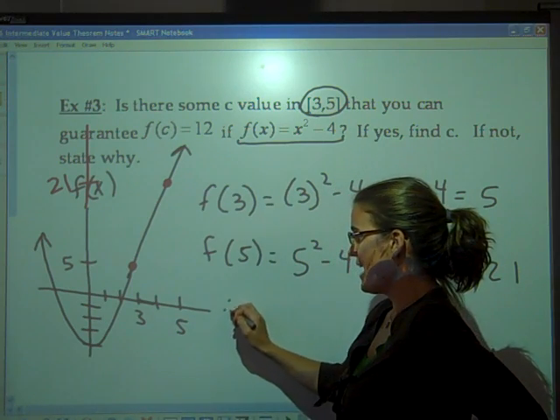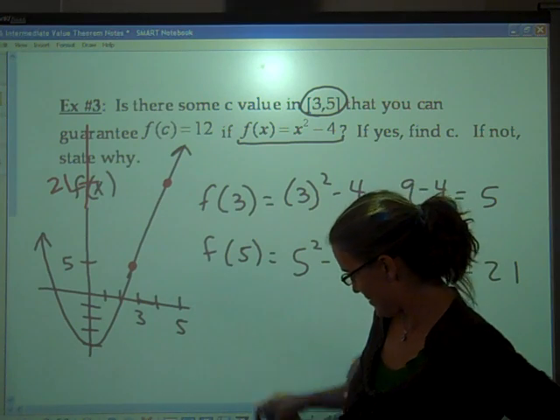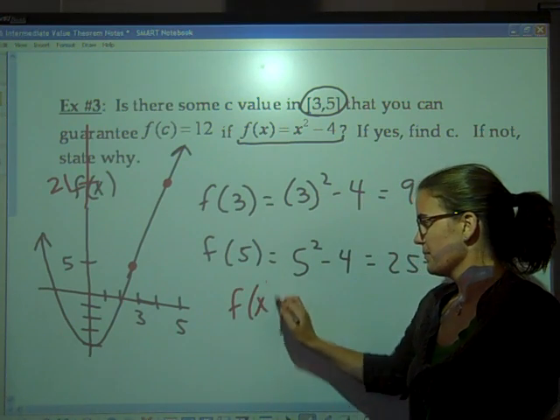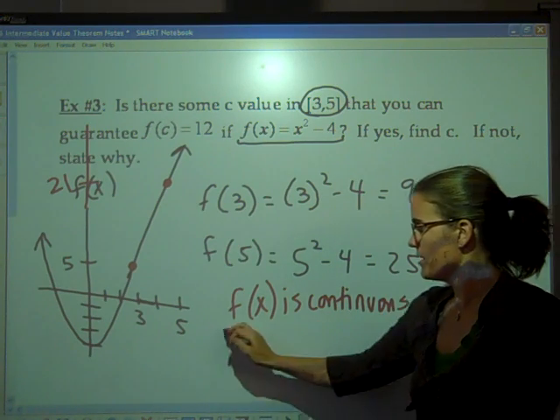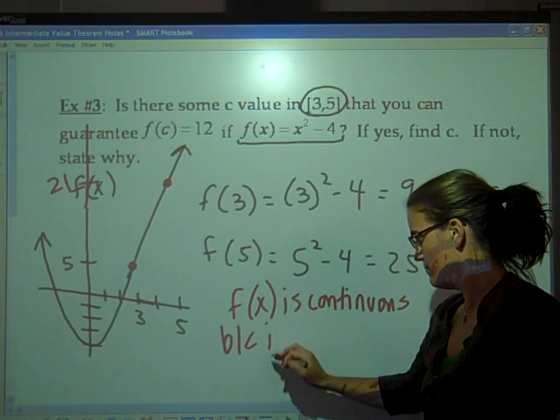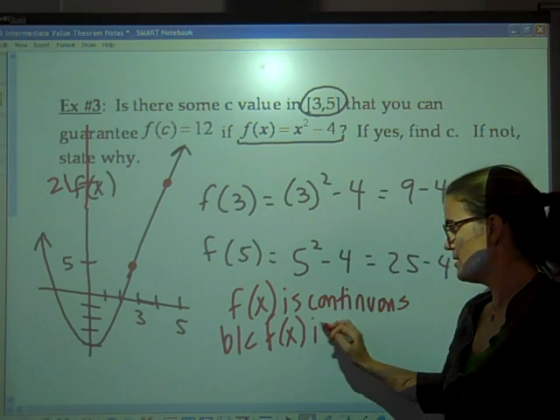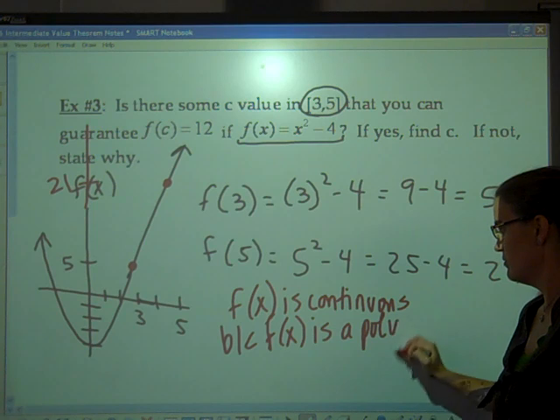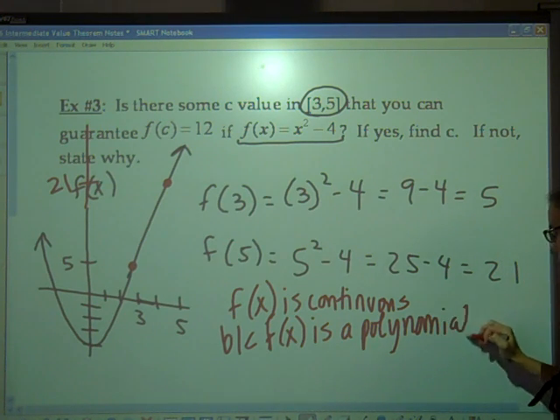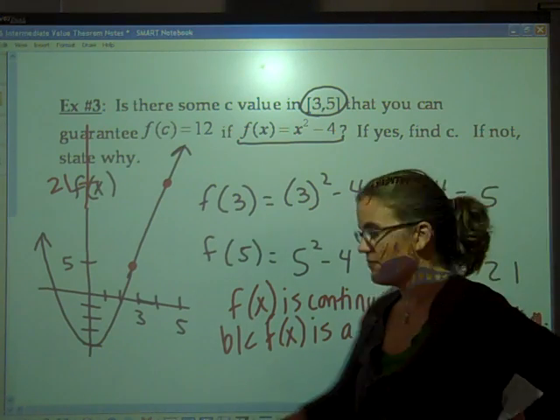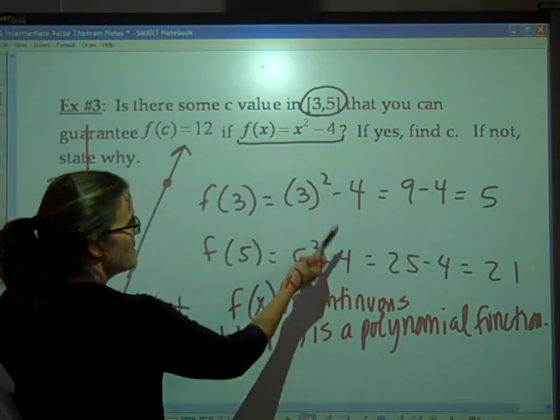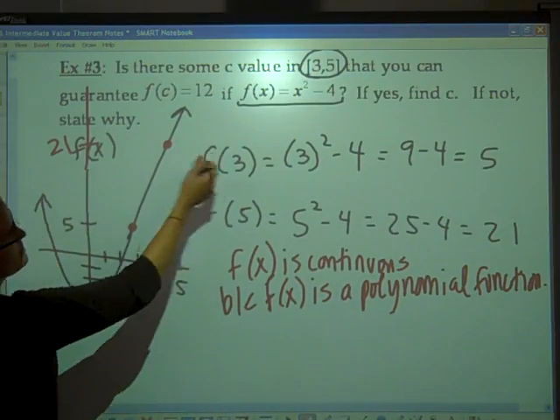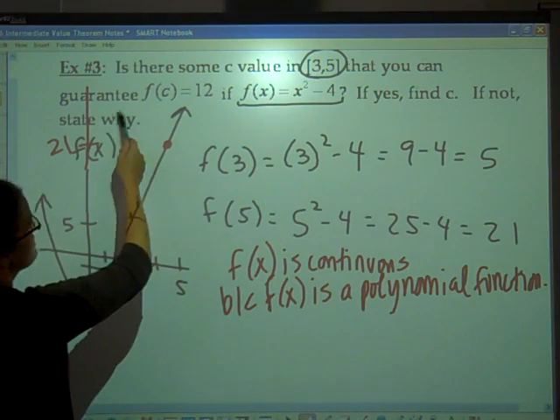So we can say, let's not say therefore yet, we haven't made any statements. We can say f of x is continuous because f of x is a polynomial function. Okay. Once you've established that the function is continuous, then you know that the intermediate value theorem must apply. Okay. So from here, you could state, so is there going to be some c value?